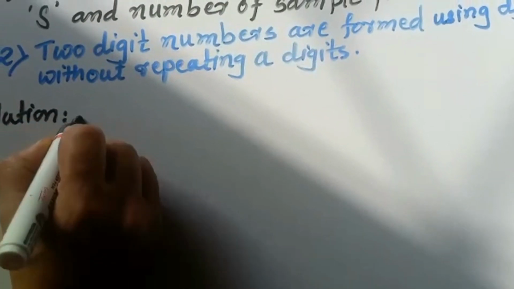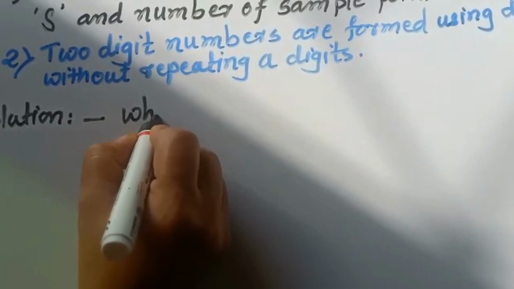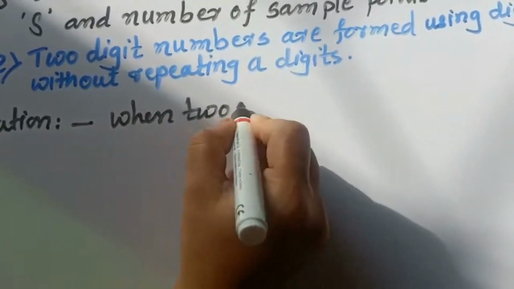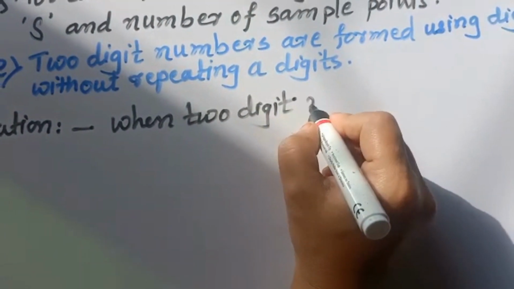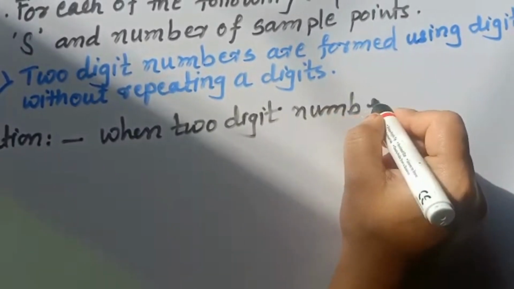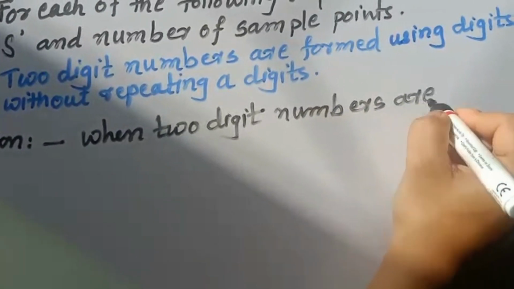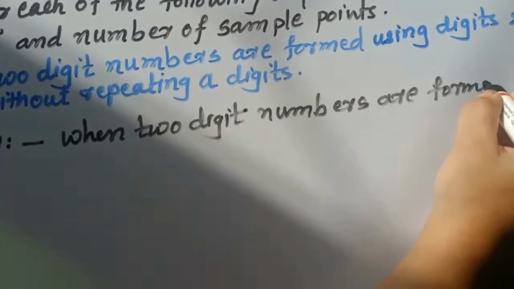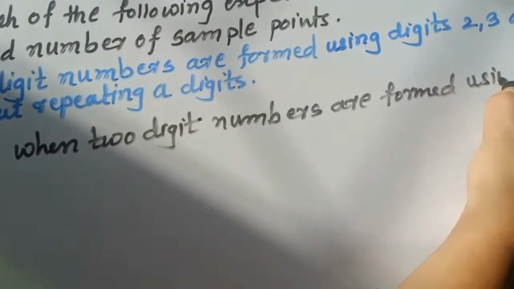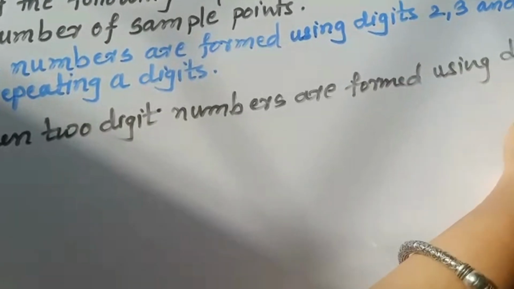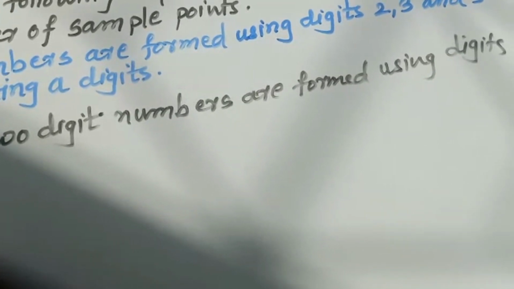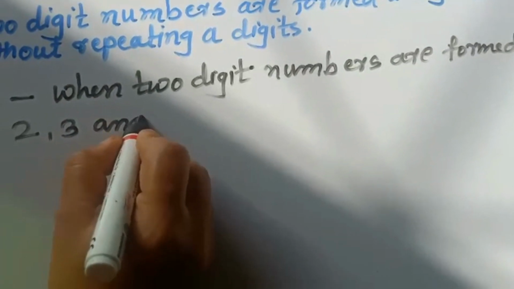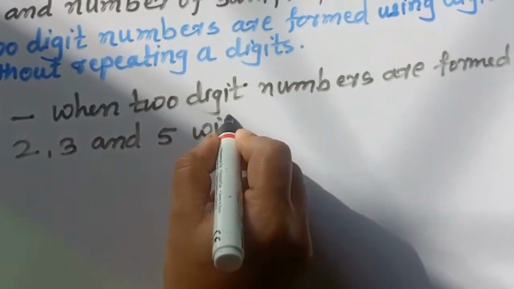So first write solution. Again write the same statement: when 2-digit numbers are formed using digits 2, 3 and 5 without repeating a digit.